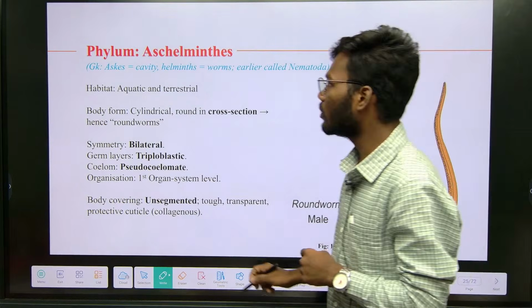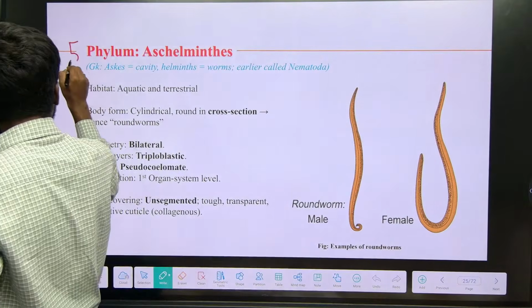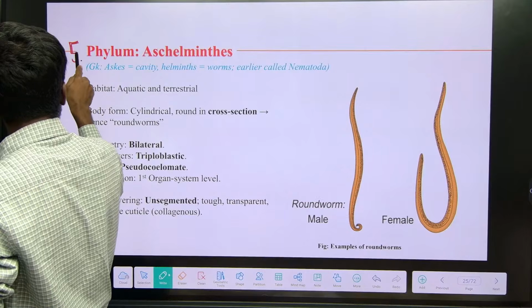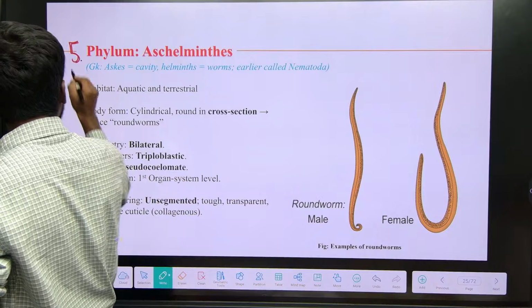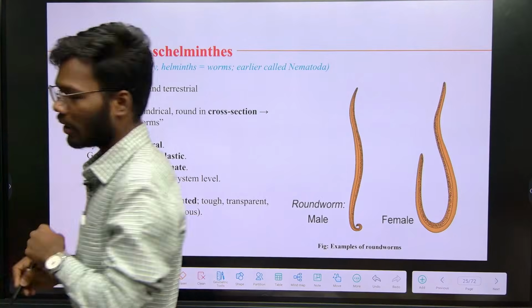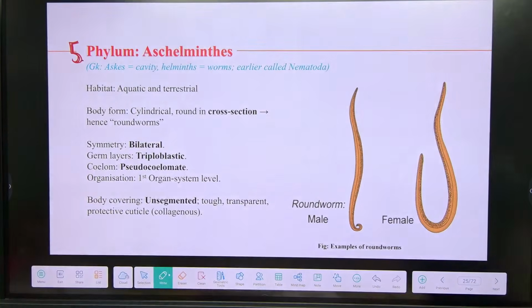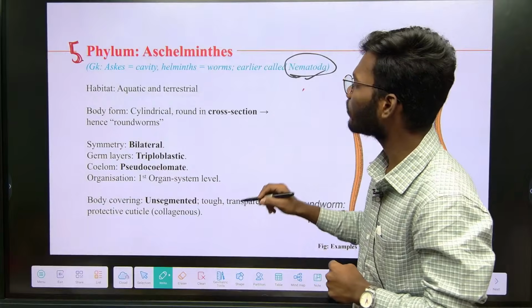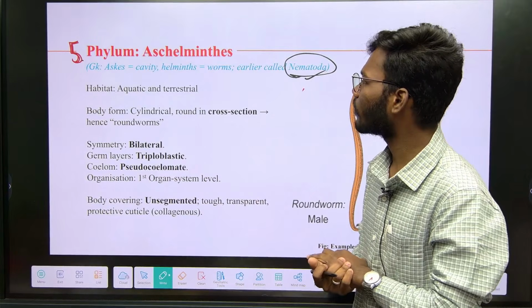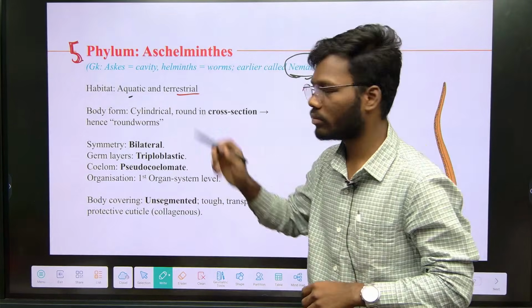So the next one, Aschelminthes. Aschelminthes is also called Nemathelminthes or nematodes. They are aquatic and terrestrial.